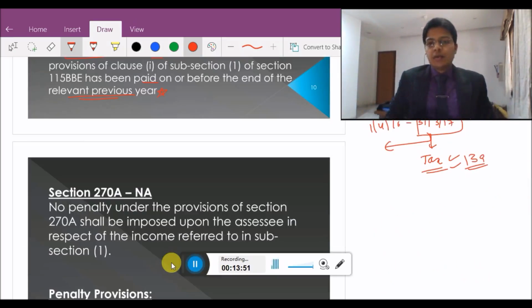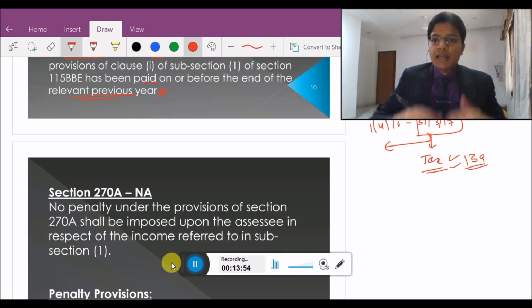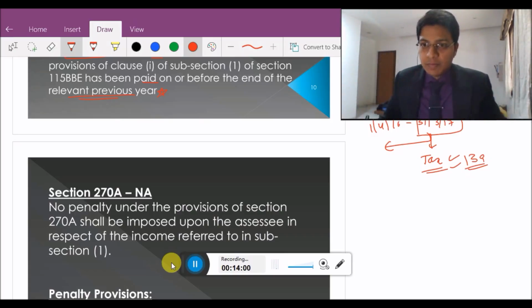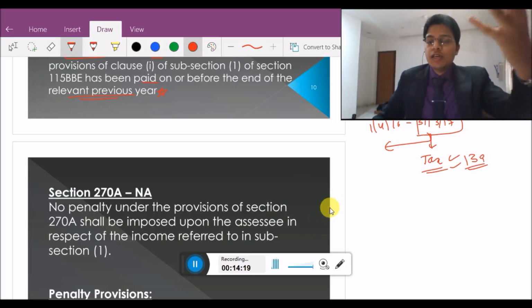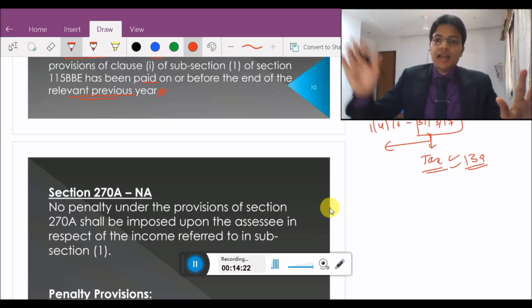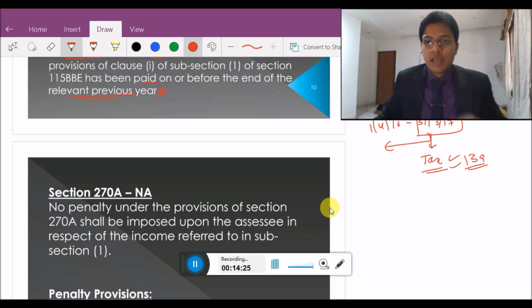The second scenario is that when the penalty under section 271AAC, that is 10% of the tax, is levied, then the penalty under section 270A cannot be levied. No penalty under the provisions of section 270A shall be imposed upon the assessee in respect of the income referred to in subsection 1. So if this penalty under section 271AAC, which is 10% of the tax amount, is levied, then the penalty under section 270A cannot be levied. I have discussed the provisions of section 270A in my earlier videos.